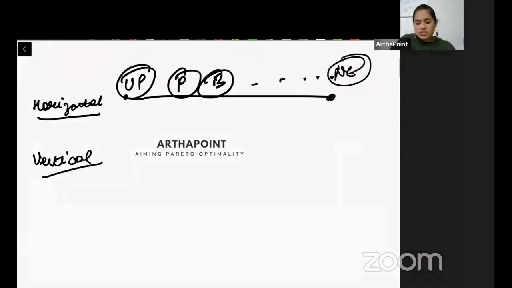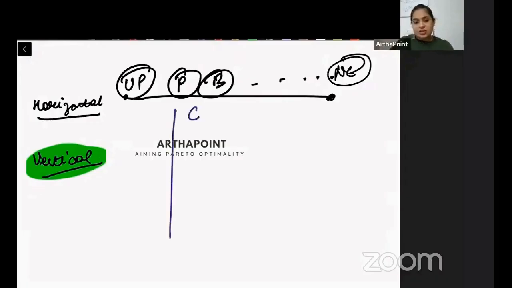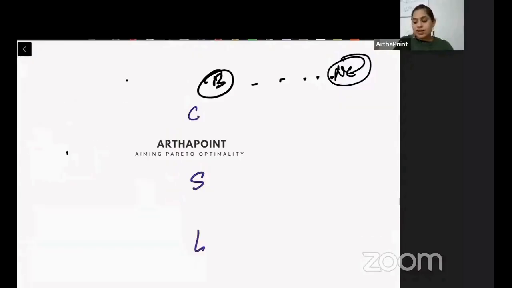How much will northeastern states be getting? Will any state be getting any special benefit or not? All that is horizontal devolution between states. States are at the same level, but I have to divide horizontally. On the other hand, vertical devolution tells me between center, state, and local bodies. So it is vertical division. How much the center will get, how much the state will get, and how much the local bodies will get. So these are the two kinds of devolutions that I have. Devolution means sharing of the taxes.